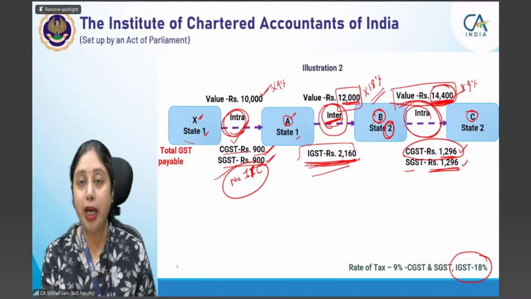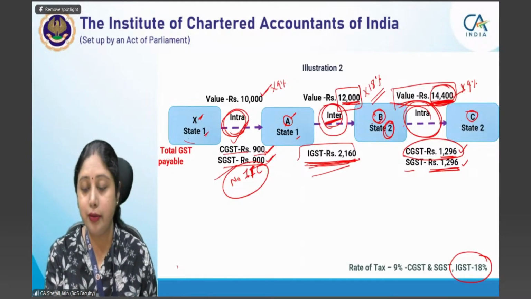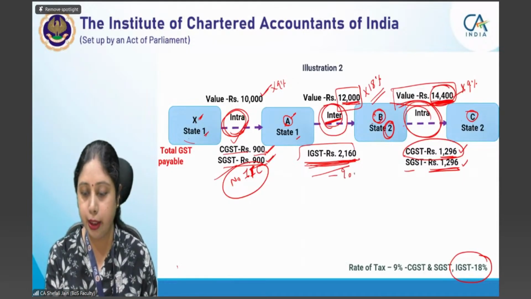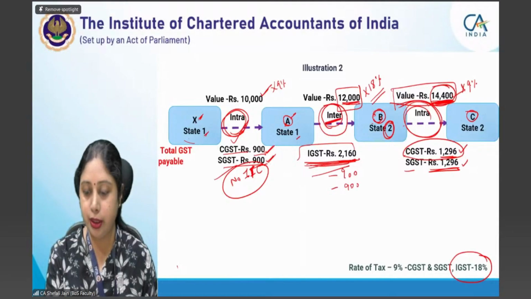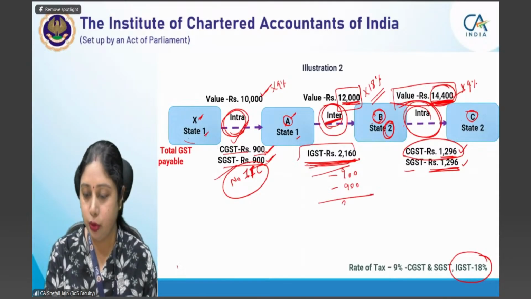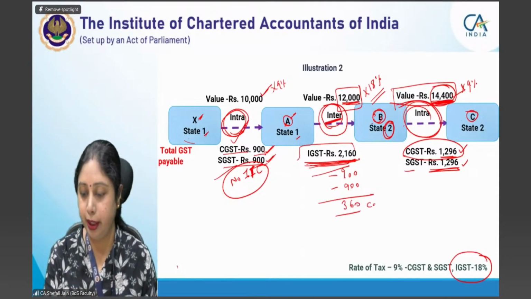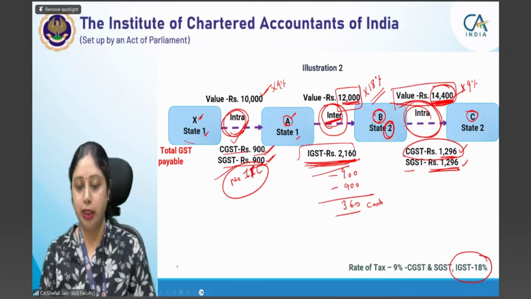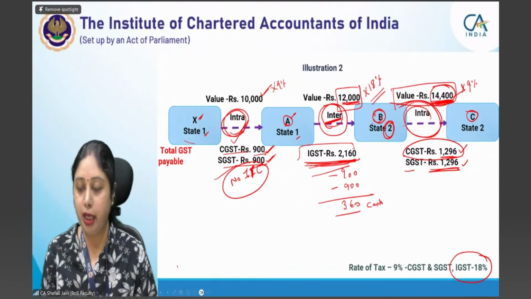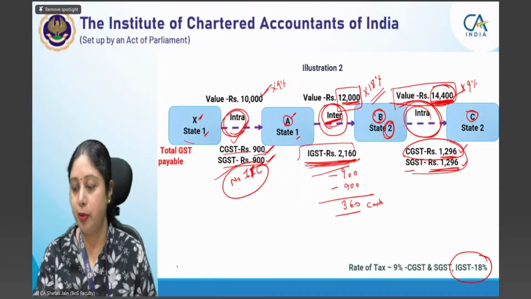When we have to pay IGST of 2160, then we can use the credit of CGST as well as the credit of IGST, and therefore only 360 has to be paid in cash. इतना ये भी समझ आता है? ठीक है, IGST पेएबल था, ये सबने माना. यहाँ पे CGST SGST पेएबल होगा, ये भी आप सब मान रहे हो.